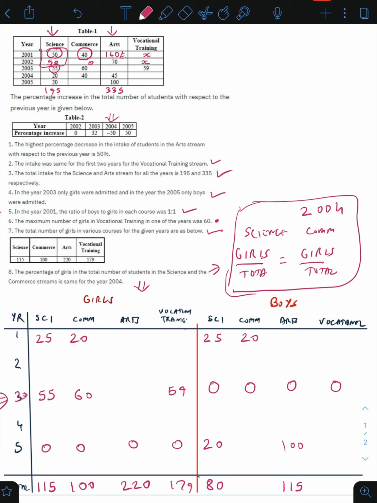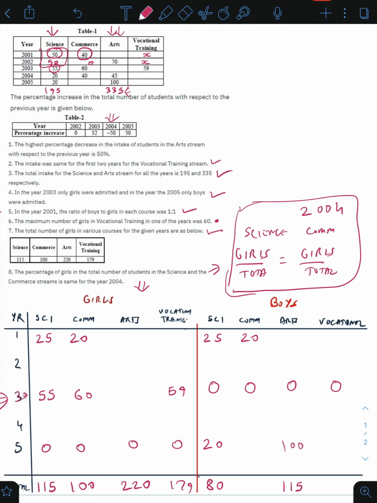If this is 140, added to 70 gives us 210, adding it to 45 gives us 255, adding it to 100 gives us 355. Now 355 cannot be the total for arts column because the total for arts column is already 335. That means our assumption that row number 1 and arts column is 140 is incorrect.